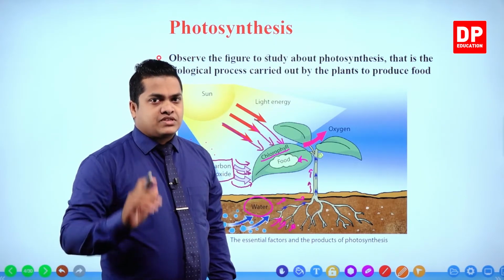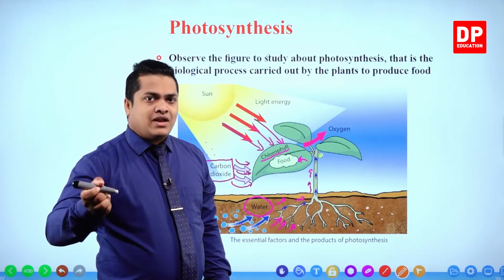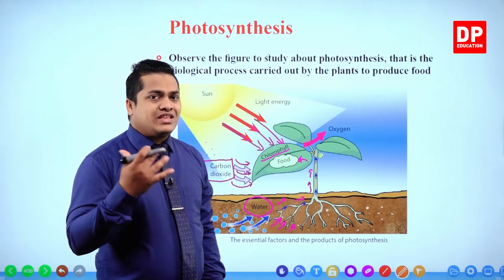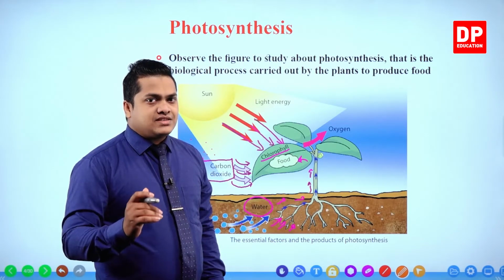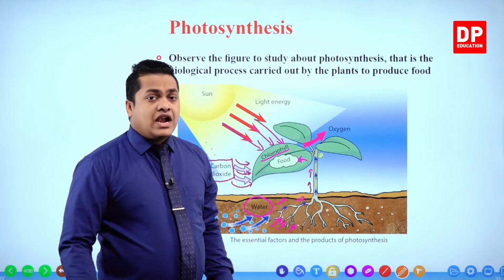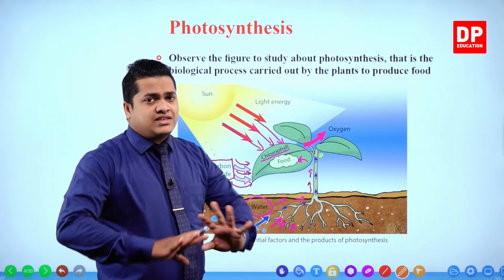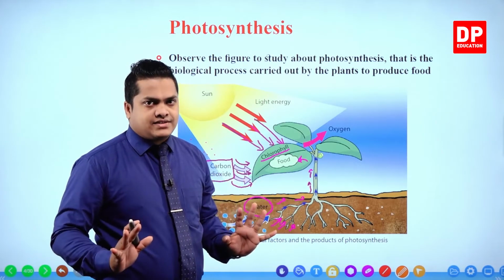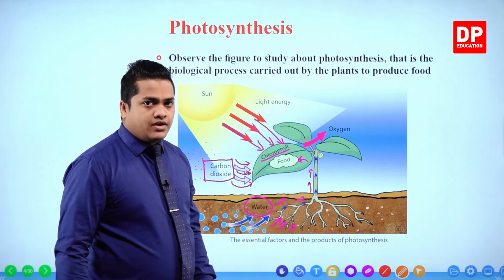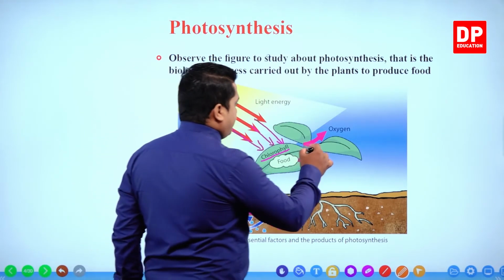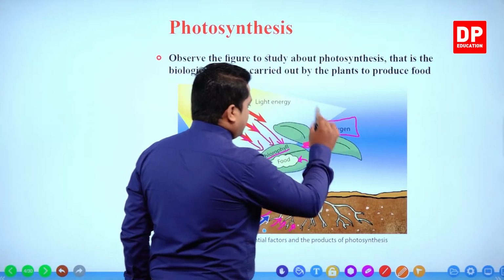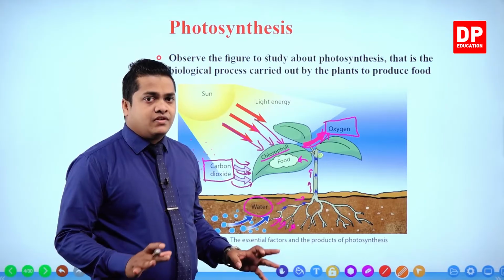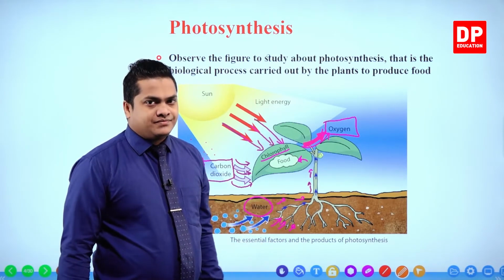For the photosynthesis process, the main product utilized by the plant is food. That is absorbed and stored within the plant, and the oxygen, which is unnecessary for the photosynthesis process, is removed. That's why it is expelled from the plant. So finally, from the plant, oxygen is released to the environment. This is the process of photosynthesis in a simple manner.